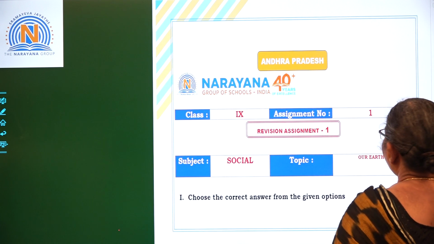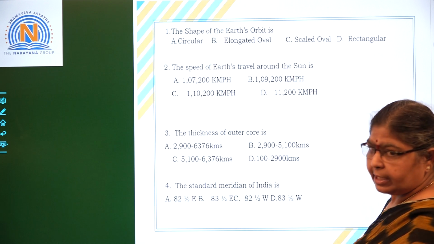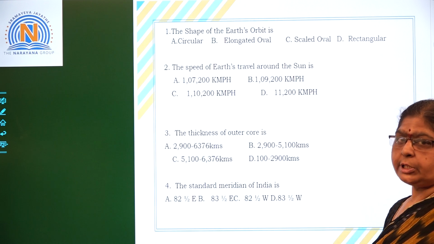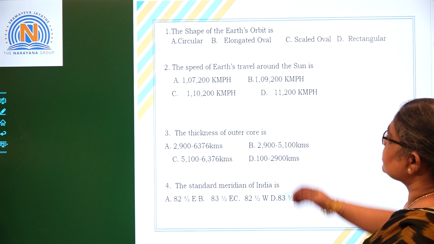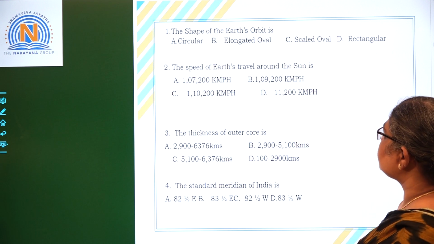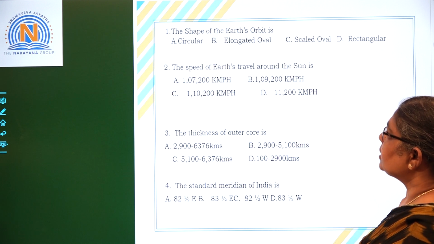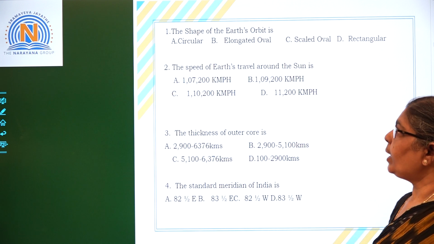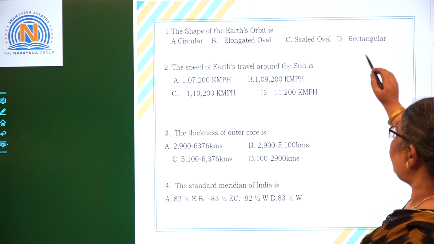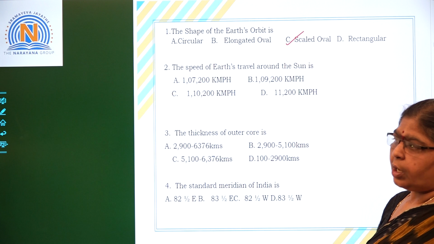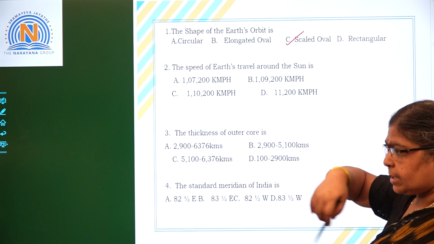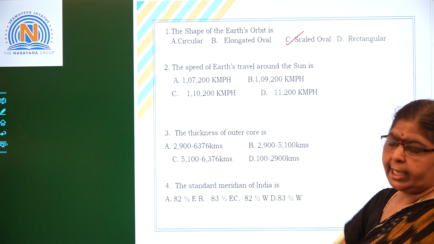As usual, we have six multiple choice questions and we have the answers. The shape of the Earth's orbit is: is it a circular one, elongated oval, scale oval, or rectangular? It is a scale oval shape. It is not an elongated oval shape, but a scale oval shape, not perfectly a circle.